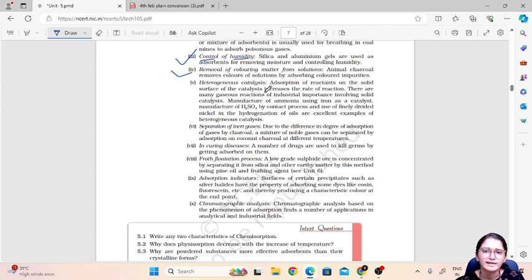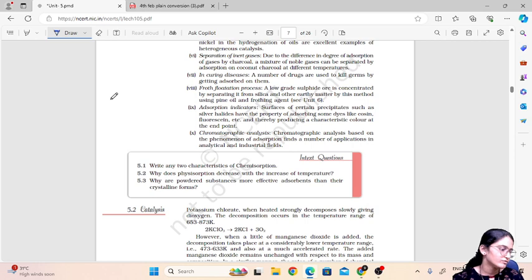Then heterogeneous catalysis. Adsorption of reactants on the solid surface of the catalyst increases the rate of the reaction. There are many gaseous reactions of industrial importance that involve a solid catalyst. For example, a very important reaction is the production of ammonia, the Haber's process. In Haber's process we use finely divided iron. In the contact process, for sulfuric acid, we use vanadium pentoxide as the catalyst.